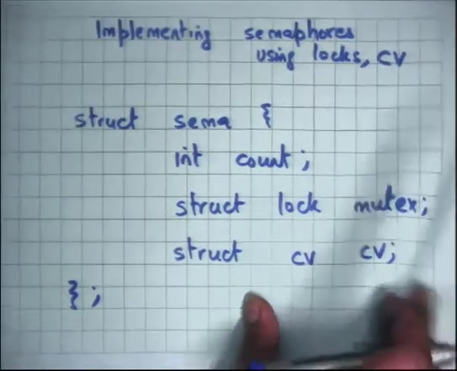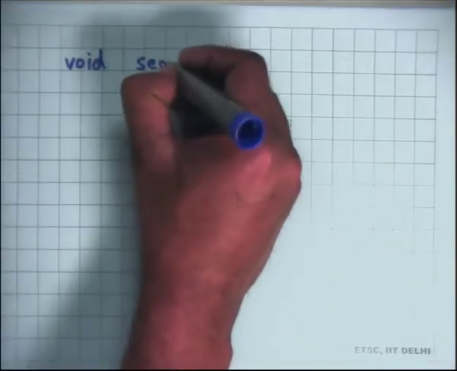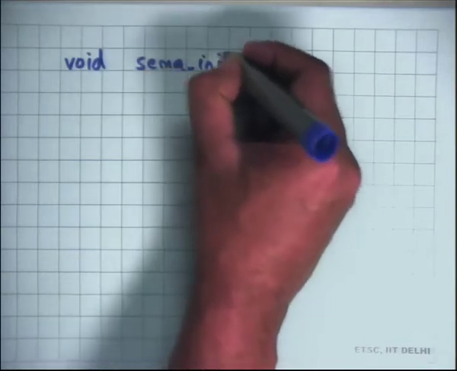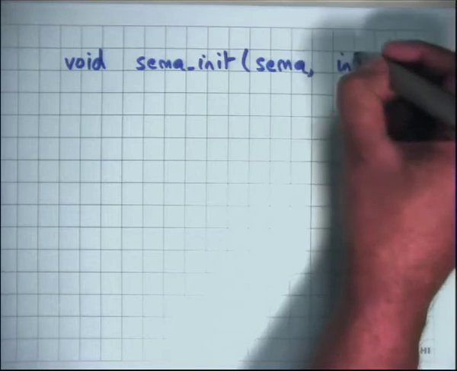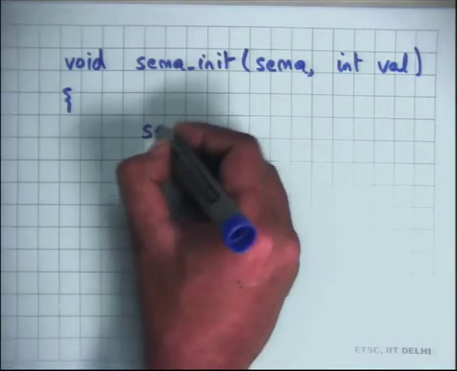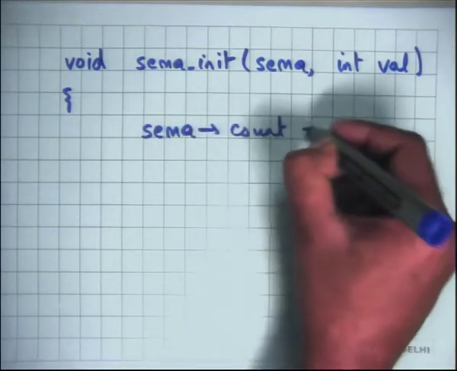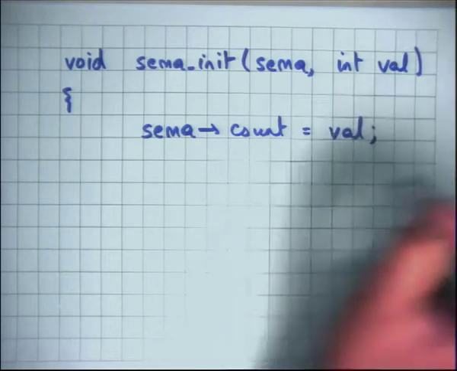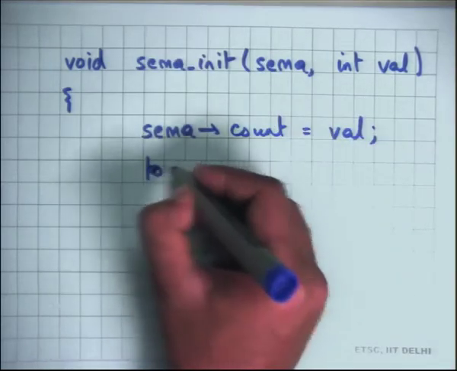Then I need to implement sema init. It has two arguments, sema and int val, and I say sema.count is equal to val, but before that I also call lock init.